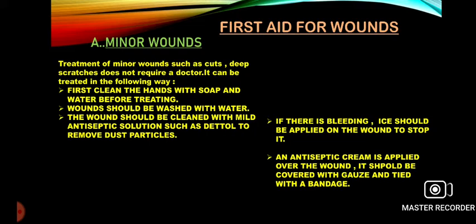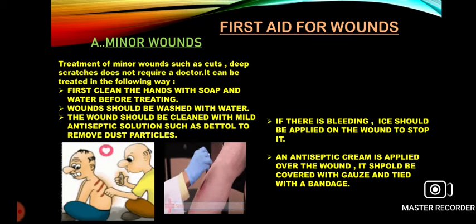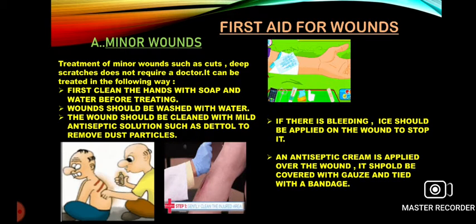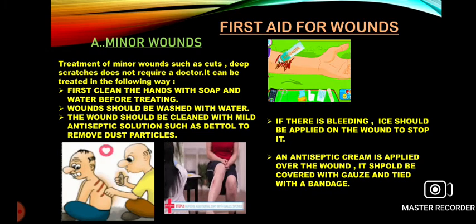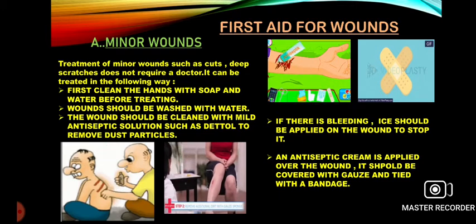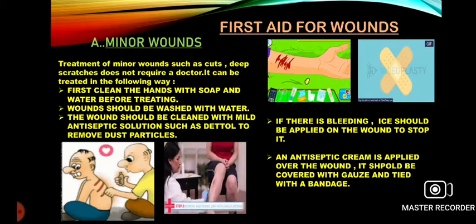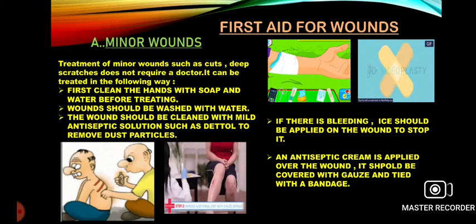Now today we will discuss the first aid for wounds. Okay, so what do you mean by wound? Wound means any sort of cut or any sort of scratch or any sort of injury which happens due to a sharp instrument, say for example a knife, scissor, blade, etc. If we handle them carelessly, then we get wounded. So what kind of first aid we should apply, we will learn now.